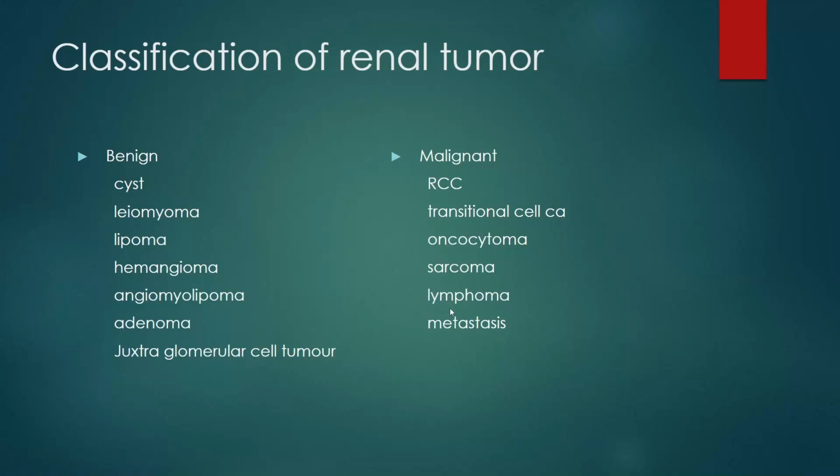Next, lymphoma. Lymphoma is a cancer of the lymphatic system, which is a part of the germ-fighting system and improves our immunity. But in case of this renal tumor, it completely affects it. Finally, metastasis. Metastasis means the cancer cells spread to different parts of the body other than where they started. From the starting point, it spreads completely to all other parts of the body.